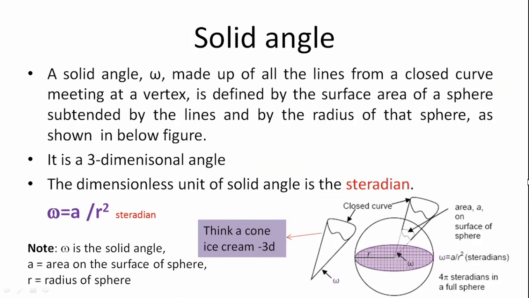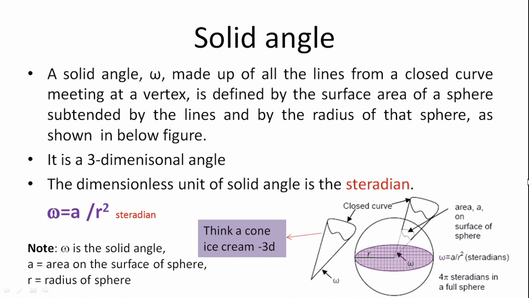So the next supplementary physical quantity is solid angle. This is a three-dimensional angle. Solid angle is an angle made by an area cut on the surface of a sphere at its center. Please look at the sphere shown at the bottom right.